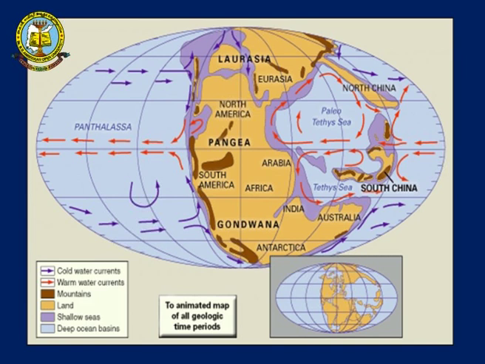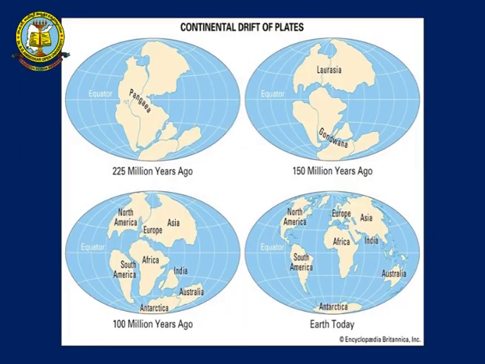So this is the early Earth, which consolidated and made a single landform and a single water body. Then continental drift of plates took place. Earlier, till 225 million years ago, Earth was a single land mass called Pangaea. Over a period of time, there was a drift within the core and the crust started moving. So around 150 million years ago, the land drifted into Laurentia and Gondwana lands, and in between them water started passing, which was known as the Tethys Sea.